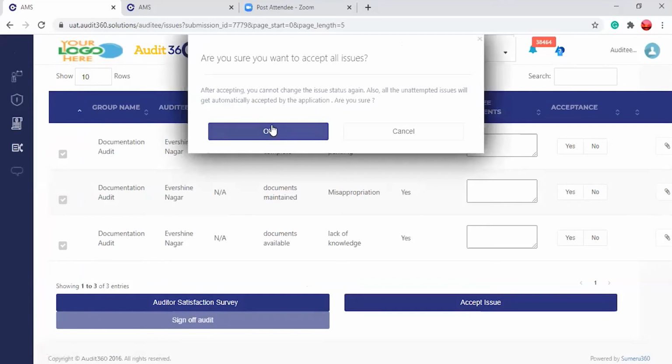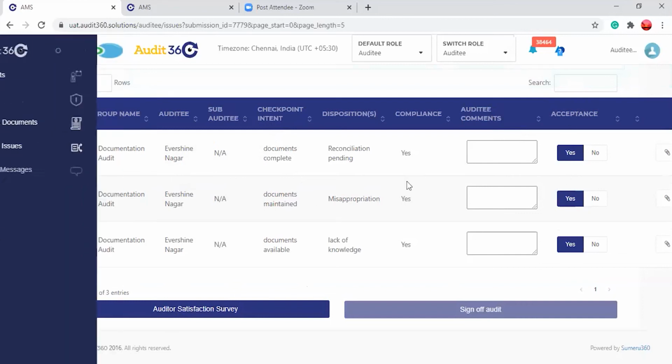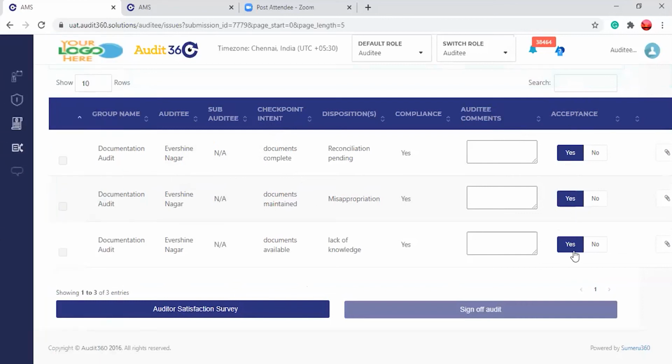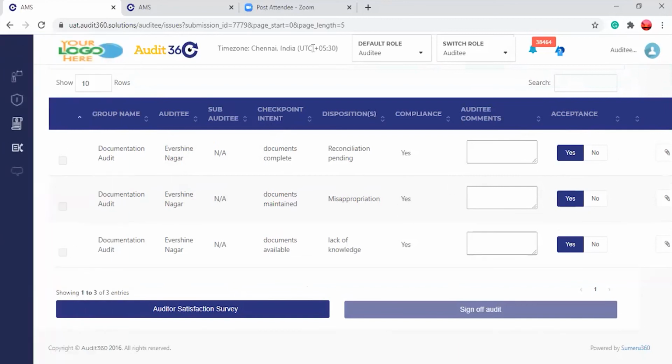So we can give an accept sign off. Okay, so the sign off is done. See, one go, one click, everything has been accepted. If you want to give no, you can select all yes first, then click yes. And if you want to reject, you have to click no and then give a sign off audit.